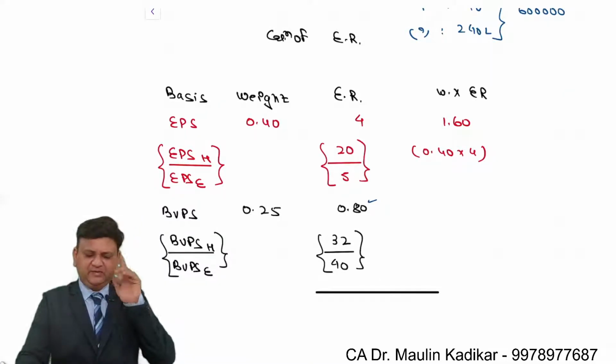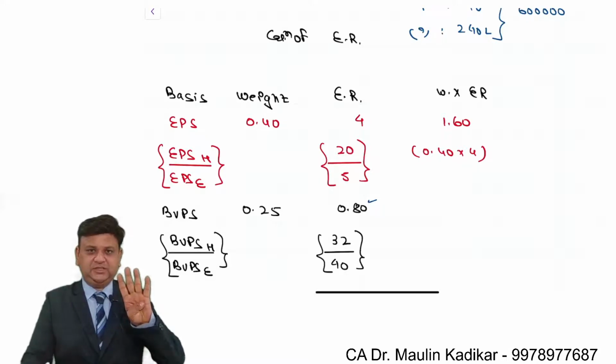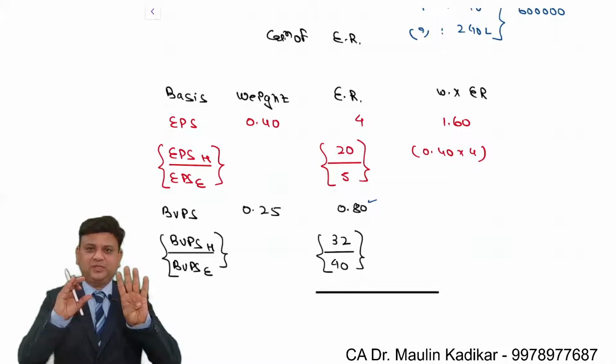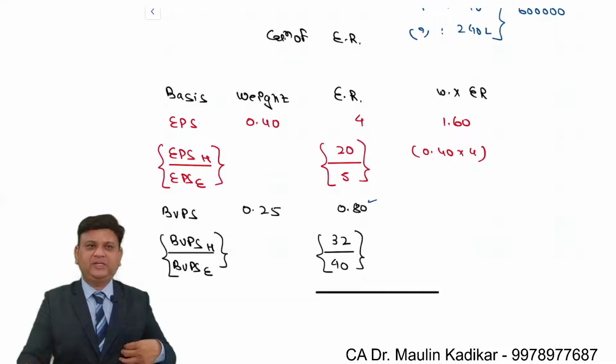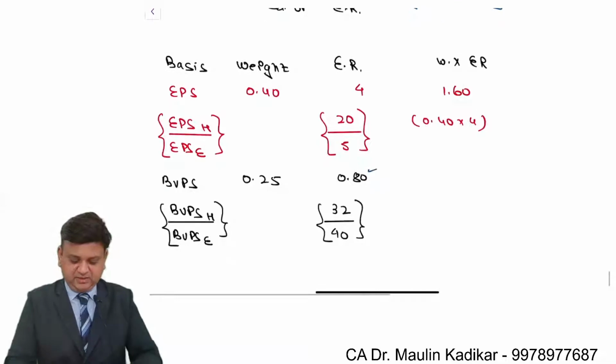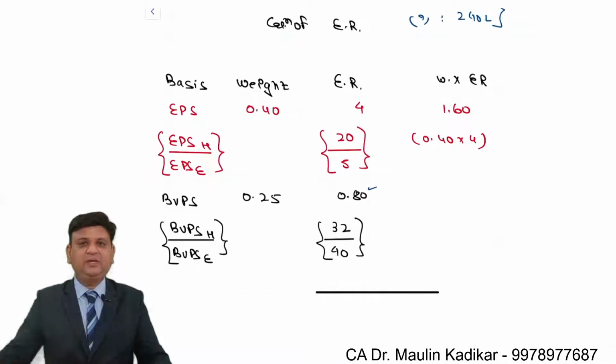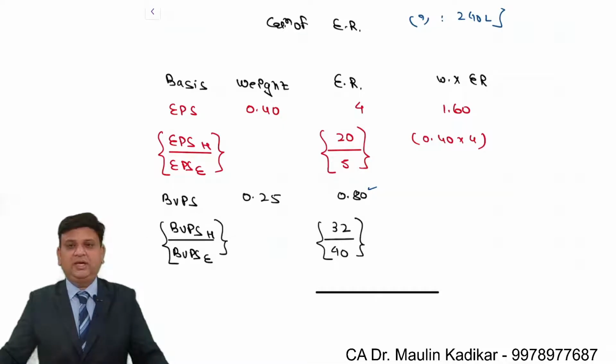At the same time, we can have a logic like this. My equity share has a value of 40 rupees in terms of the book value of the acquiring company. Target company's book value is 32. So 32 upon 40 is indicating what fraction of my equity share is equal to their one equity share. What fraction? 0.8. 80% of my share is equal to one share of the target company. This is the way we are required to make the calculation. Try to complete the remaining working on your own and put your answer in the chat box.